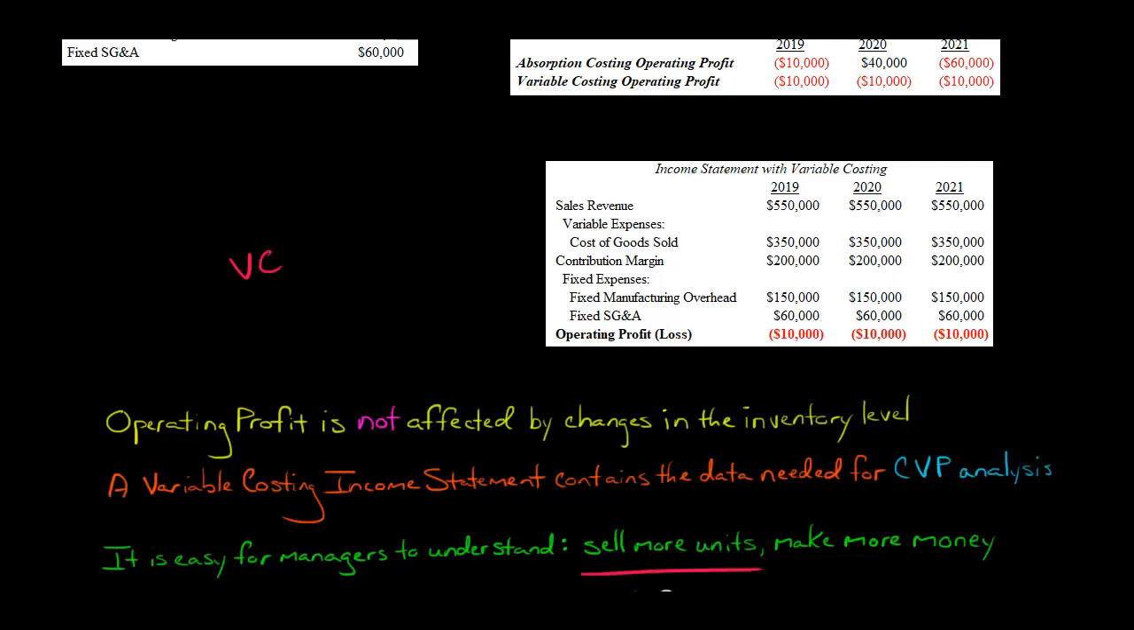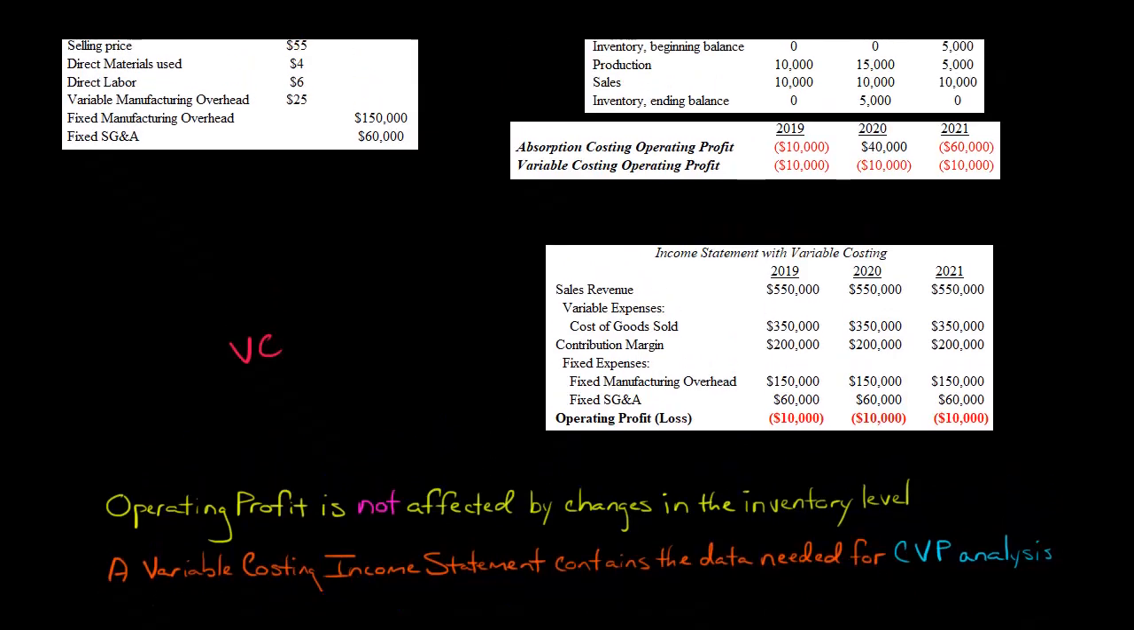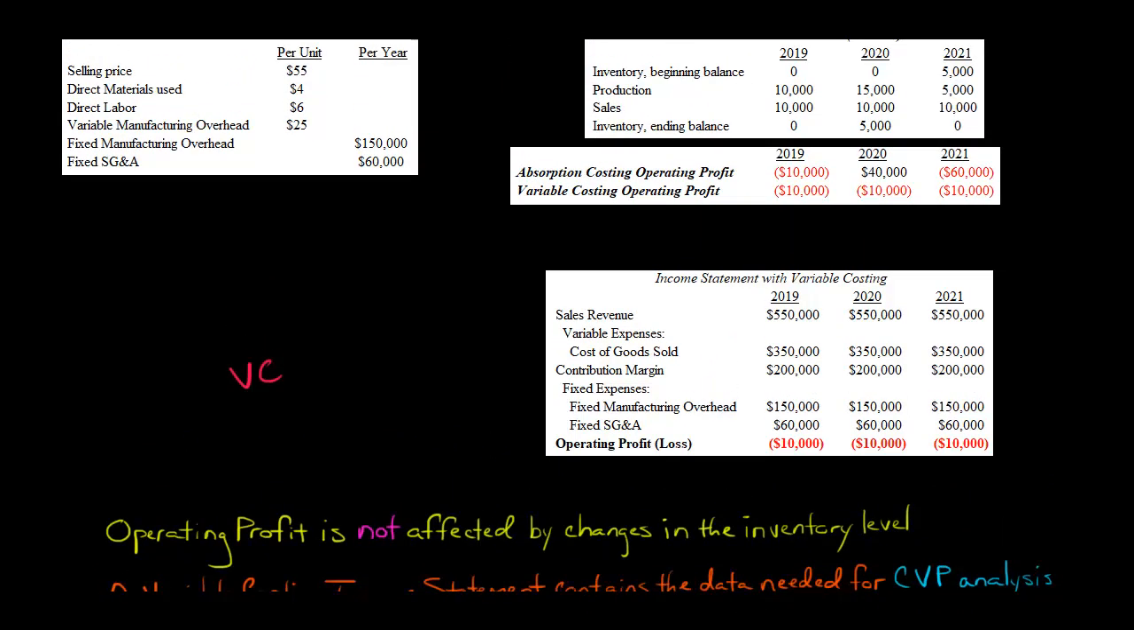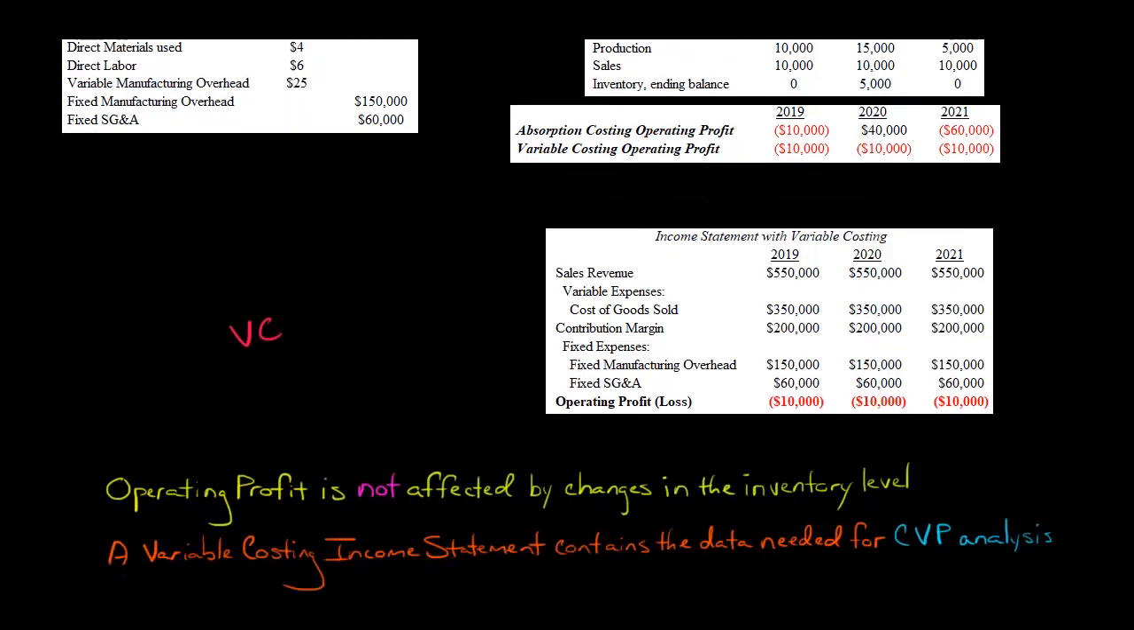Which makes it really simple, and is another advantage to variable costing: if you sell more units, you're going to make more money. With absorption costing, take a look. We sell the same amount of units in 2019 and 2020, but think about it from a manager's perspective. They see under absorption costing that the profit went up by $50,000 from year to year. That might be confusing: it seems like the company got more profitable when really all it did was produce more than it sold in the 2nd period. With variable costing, we don't have that. The only way to increase the operating profit under variable costing is to sell more units.